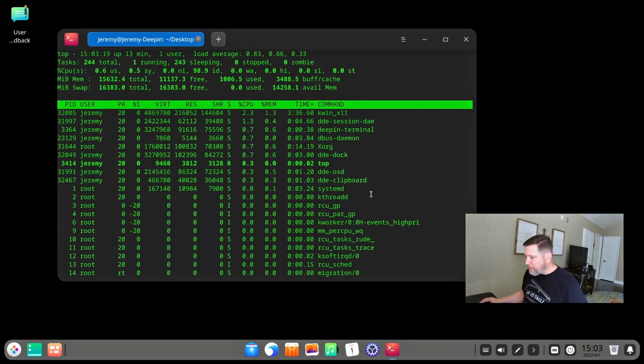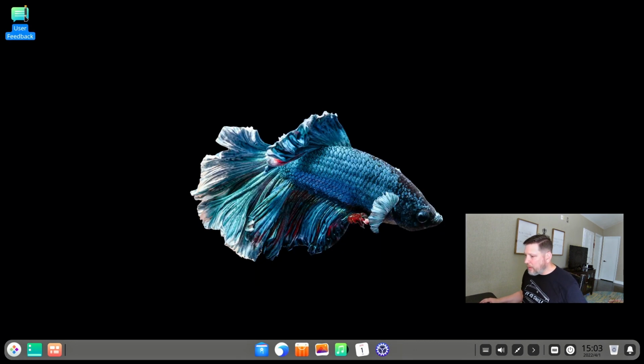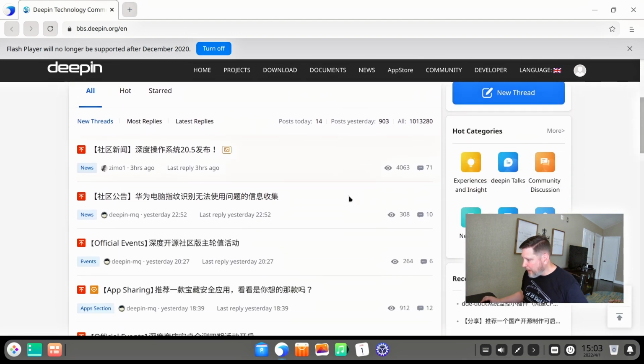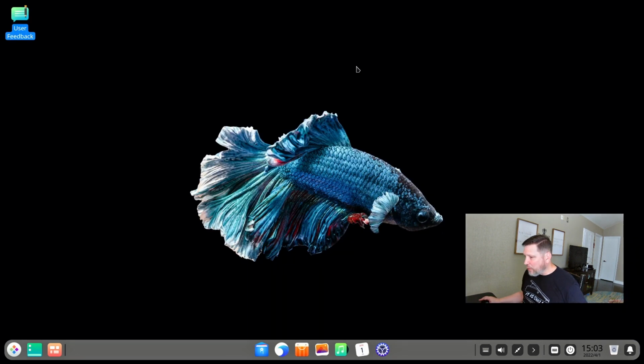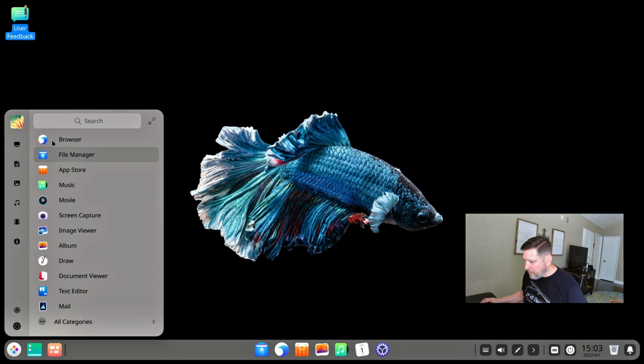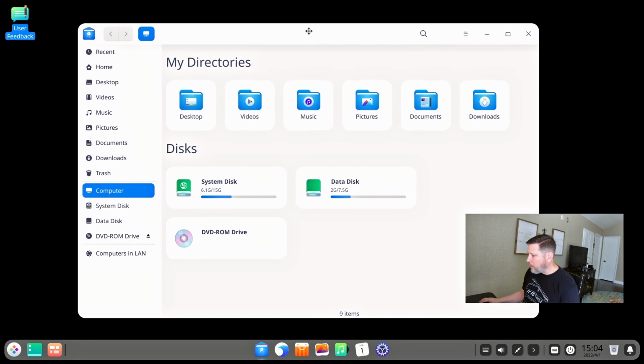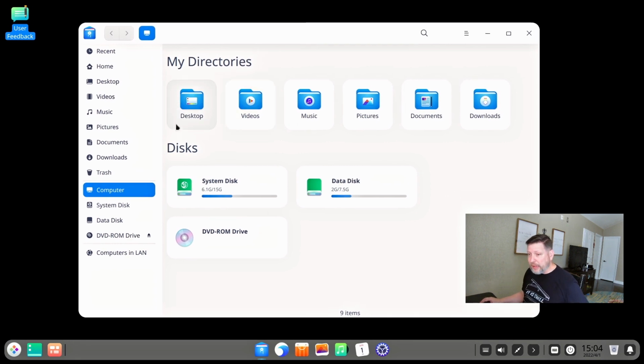This is very visually pleasing to me. Look at this. User feedback. It looks like it sends you to a forum where you can express your feelings, if you will. That's fine. You've got what looks like a launcher. We just saw the browser, a file manager. Whoa, this is pretty sharp looking. I really do like the look of this.